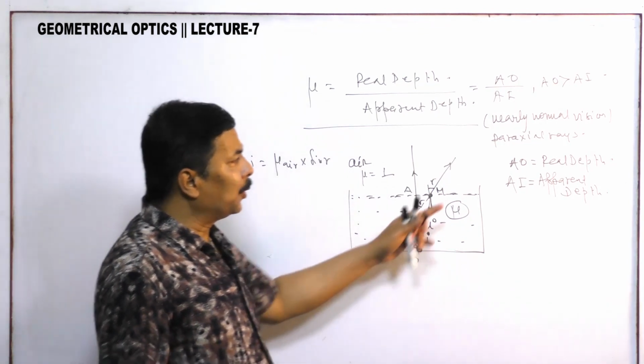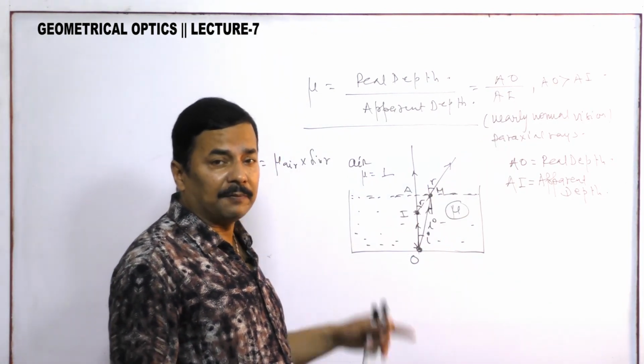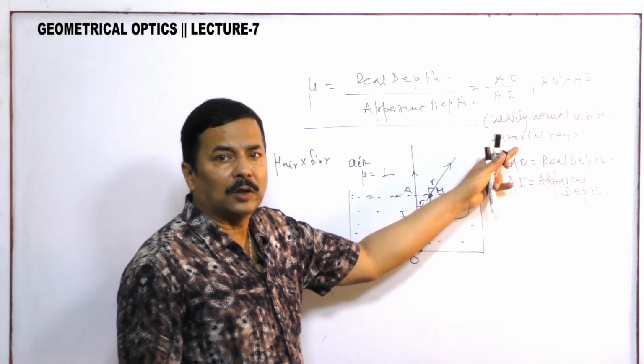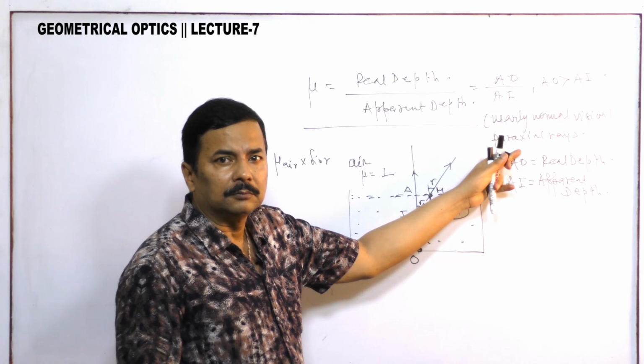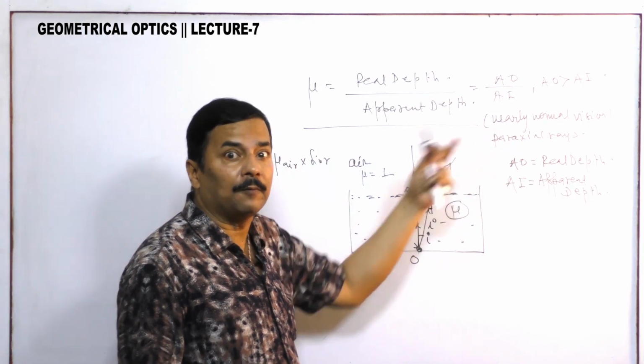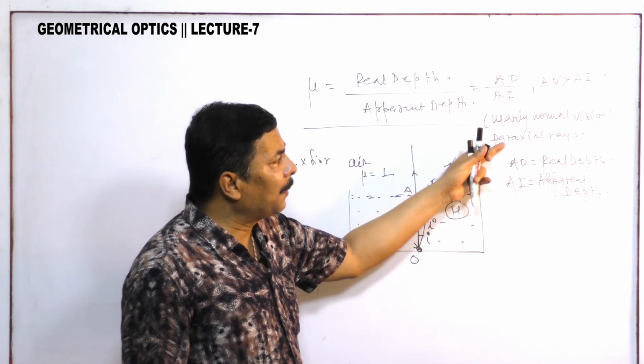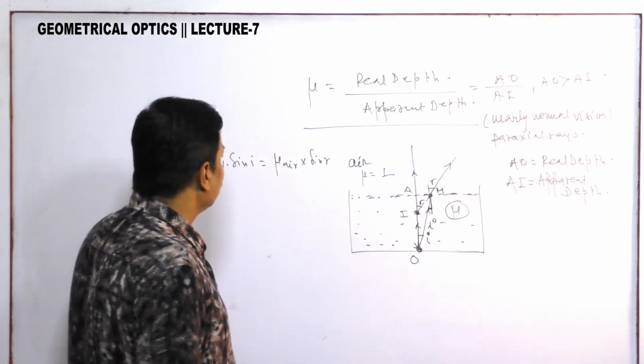Now I have supposed that it is a paraxial ray, and I have given you the homework to search and think what will happen if it is not a paraxial ray, and where the image will be formed.